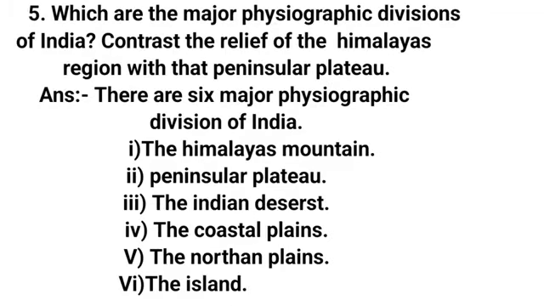Question 5. Which are the major physiographic divisions of India? Contrast the relief of the Himalayan region with that of the Peninsula Plateau. Answer. There are 6 major physiographic divisions of India. First, the Himalayan mountain. Second, the Peninsula Plateau. Third, the Indian desert. Fourth, the coastal plain. Fifth, the northern plain. Sixth, the island group of India.